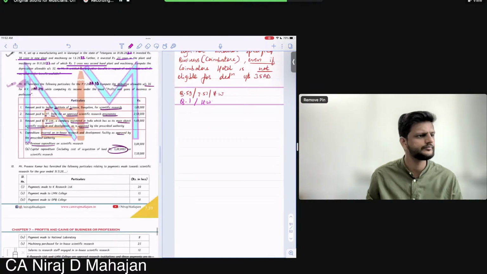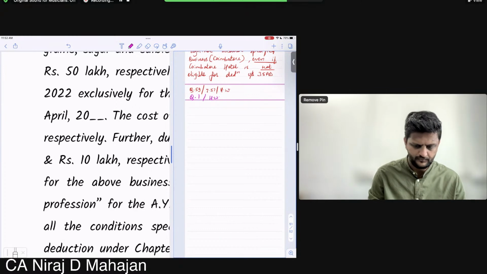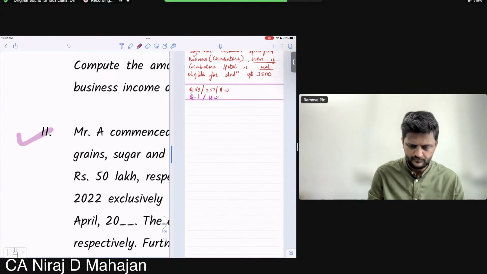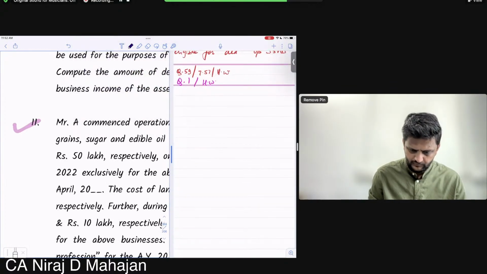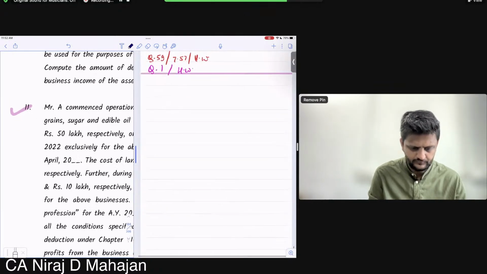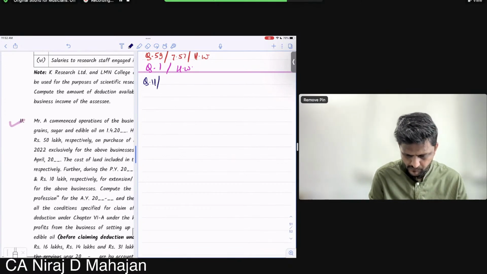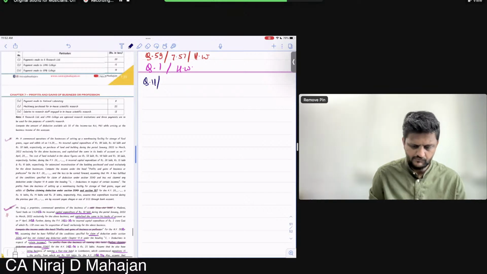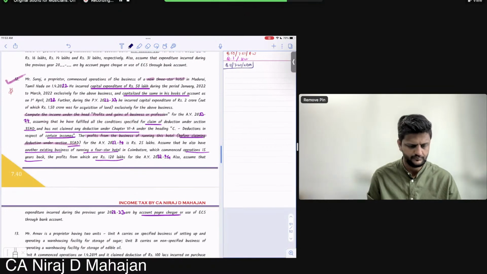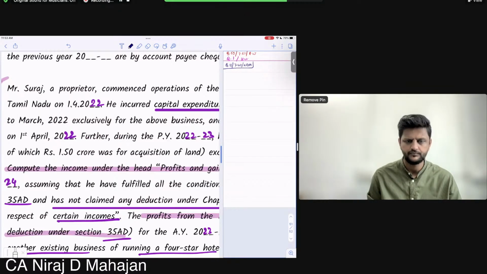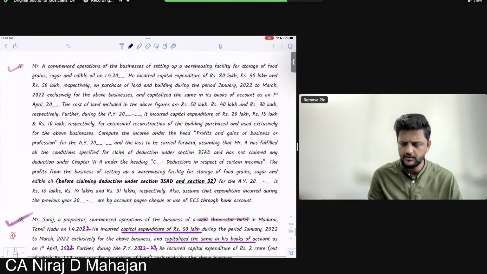Again, a very lengthy big question. Ready? All of you? Okay, pay attention. Mr. A commenced operation of his business of setting up a warehousing facility for storage of food grains.